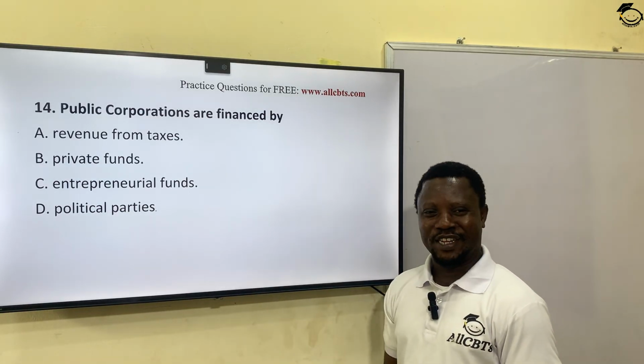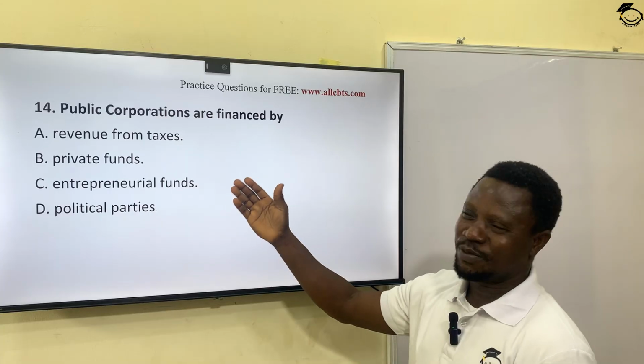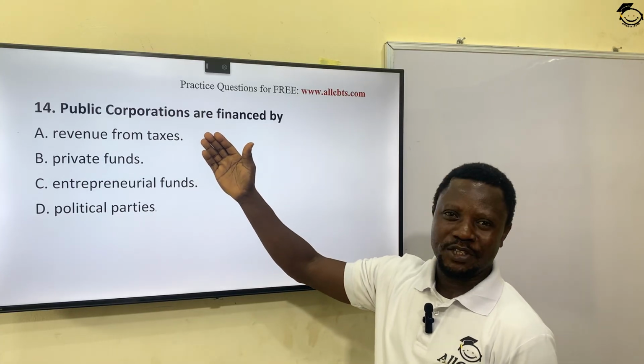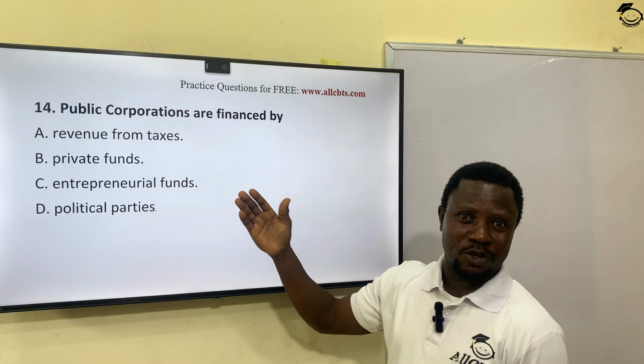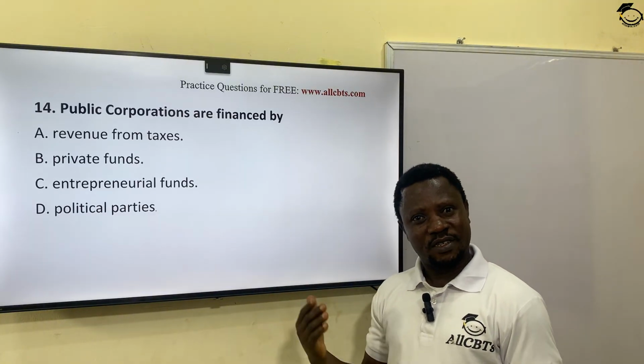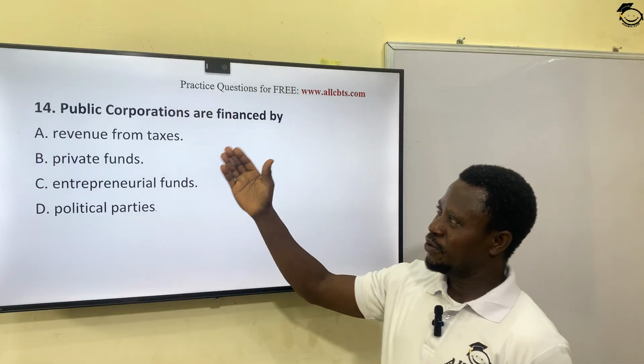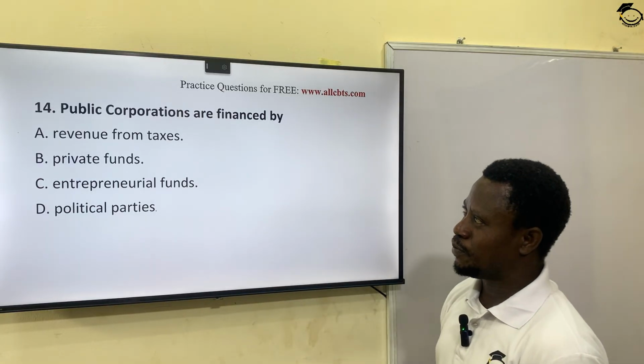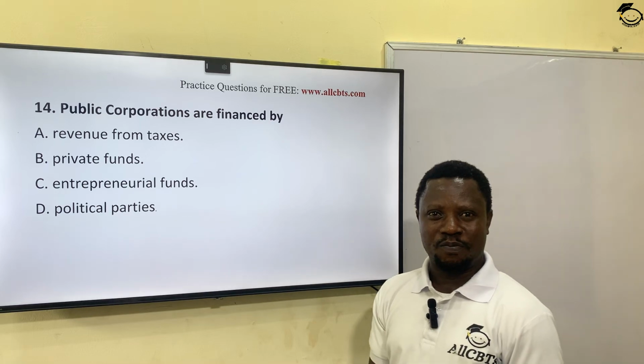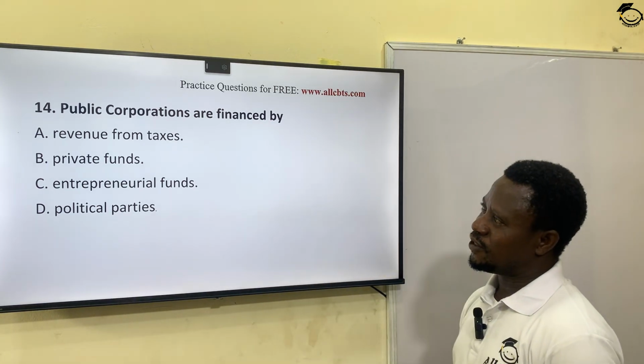It's funny having that one there, okay? So the correct answer here is revenue from taxes. Since they are government-owned companies, and the main source of government income is where? The revenue of government is from tax generated from the people. Okay, so revenue from the taxes collected from the people. That's how they finance government businesses. Let's see the next question now.